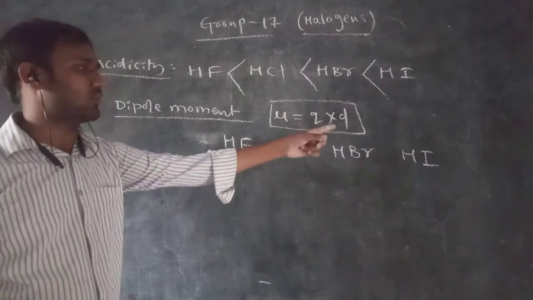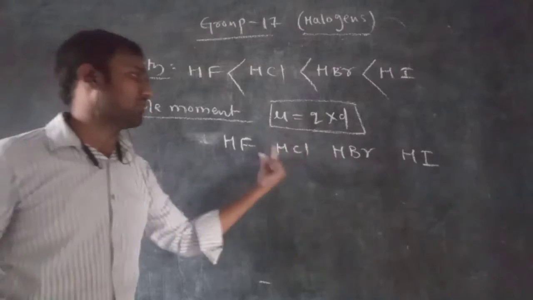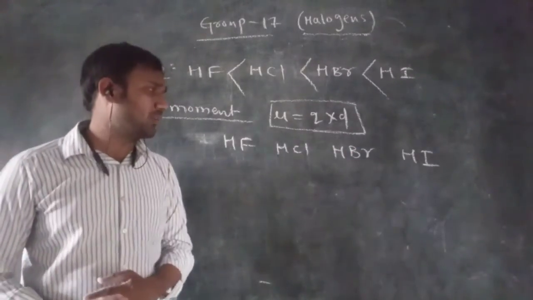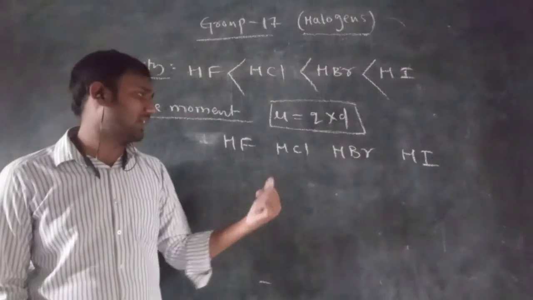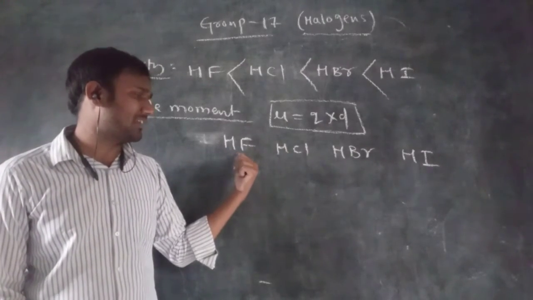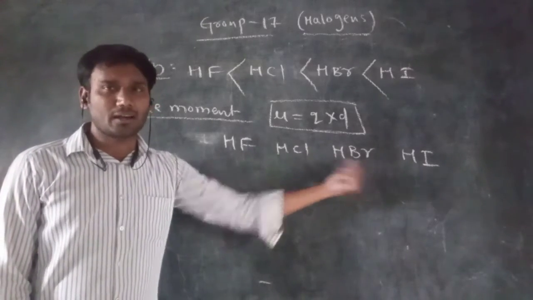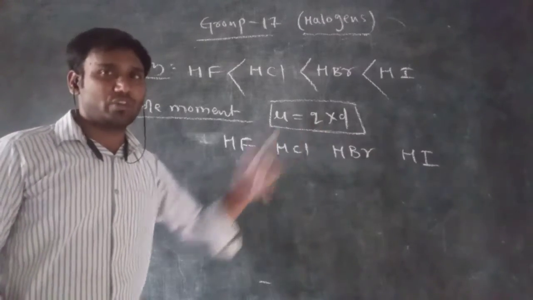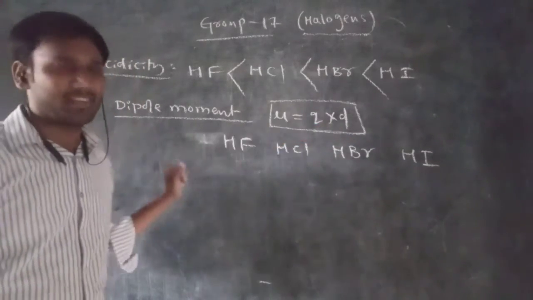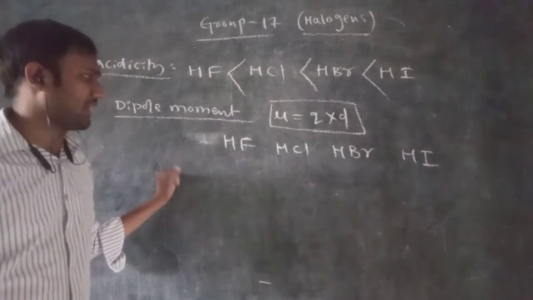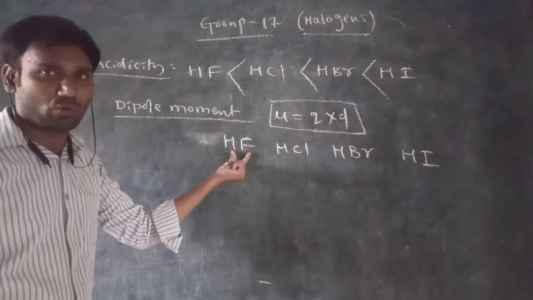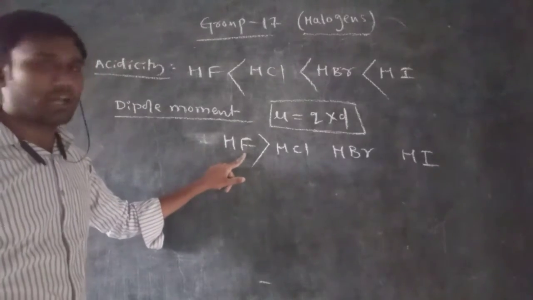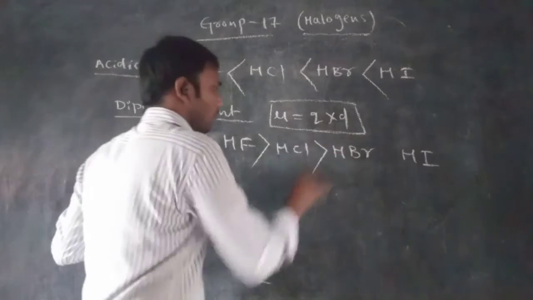Compared with the bond distance, we can give more priority to the charge separation, because highly positive and negative charges are possible on the atoms of these molecules, right? So we take charge separation as the factor compared to bond distance here. The highest charge separation is possible in hydrogen fluoride because of the higher electronegativity of fluorine. Due to that, the dipole moment of hydrofluoric acid is much more than that of chlorine and then bromine.